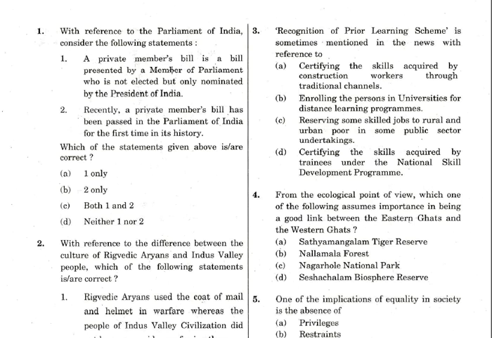Statement 1: A private member's bill is a bill presented by a member of parliament who is not elected but only nominated by the President of India. Okay, that means any MP who is nominated can do this, but that is actually wrong. A private member is simply someone other than the minister. That's all, that is the meaning. So this statement is wrong. Anyone other than the minister can present a private bill. Okay, so statement 1 is wrong.